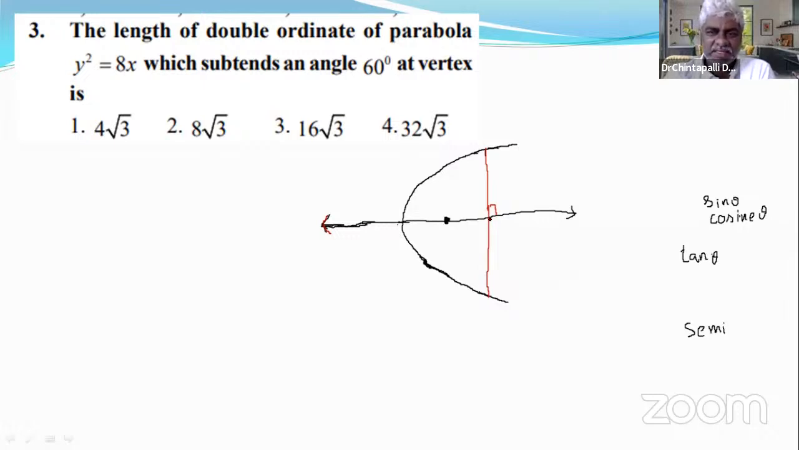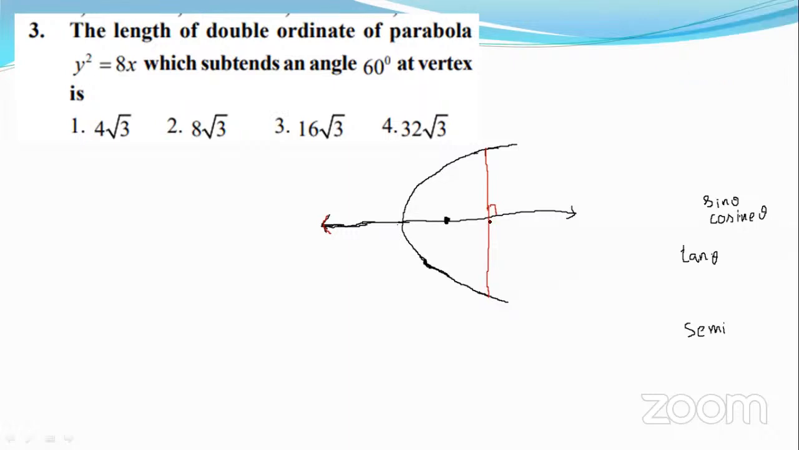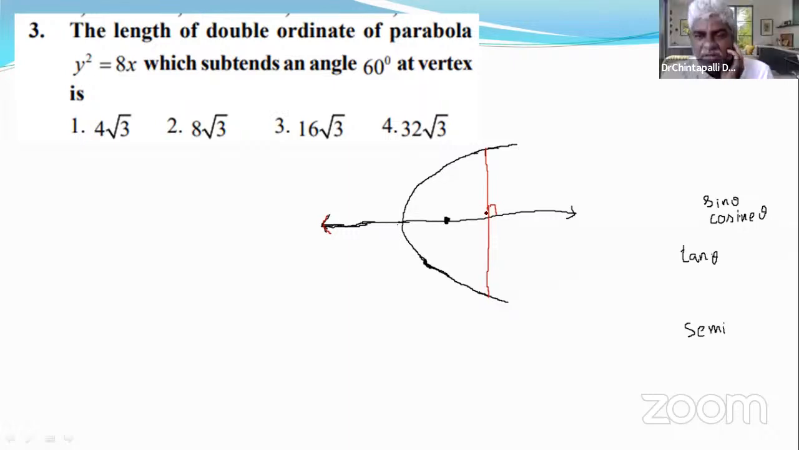See, the similarity between latus rectum and double ordinate is that both are perpendicular to the axis. Latus rectum and double ordinate both are perpendicular to the axis. But the difference is that the latus rectum must pass through the focus. On the other hand, a double ordinate need not pass through the focus. Double ordinate means just perpendicular to the axis.